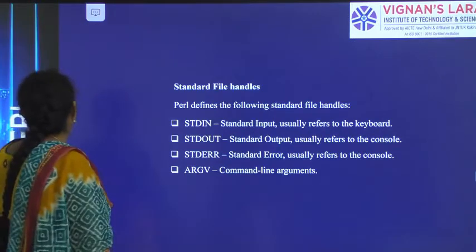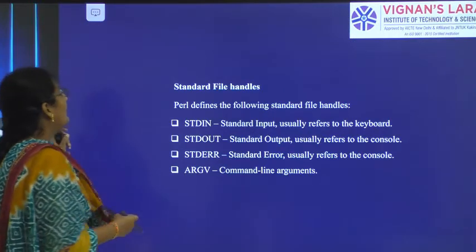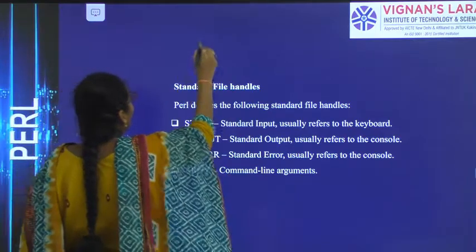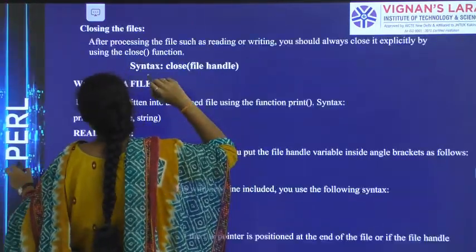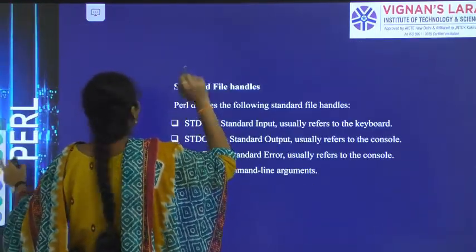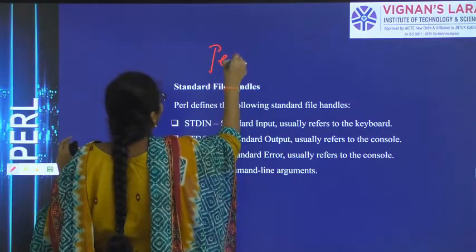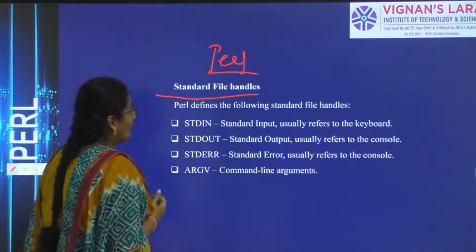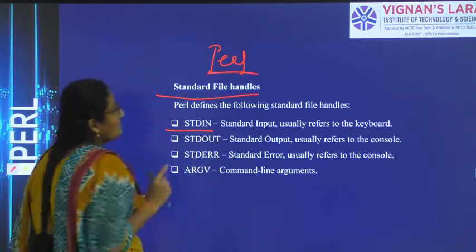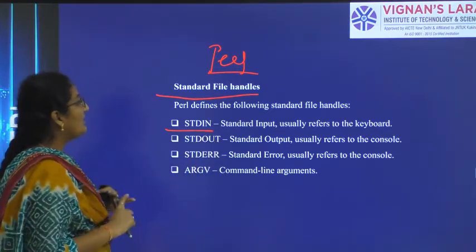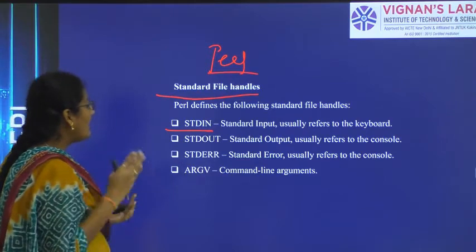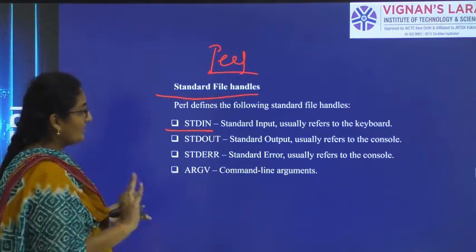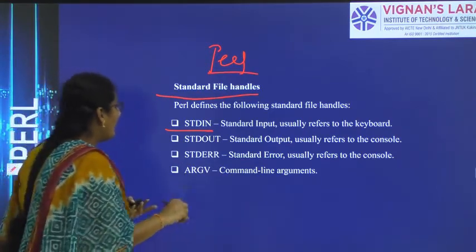Now what are the standard file handles in Perl? We are talking about Perl programming. STDIN, standard input, usually refers to the keyboard. STDOUT, standard output, usually refers to the console.